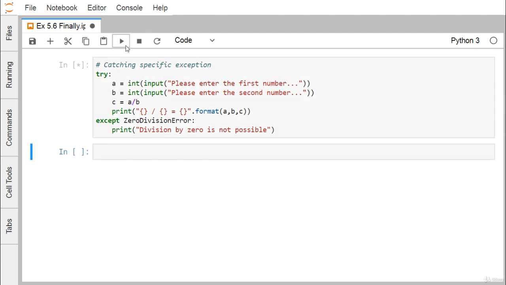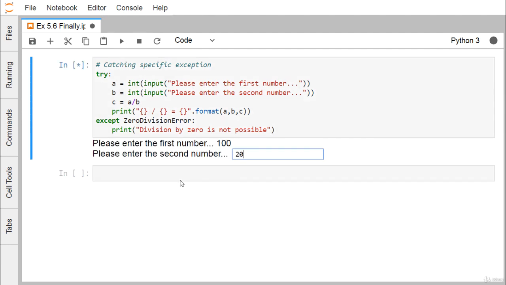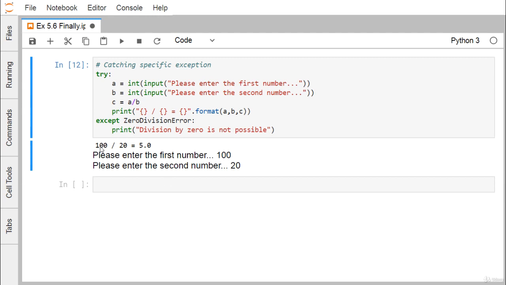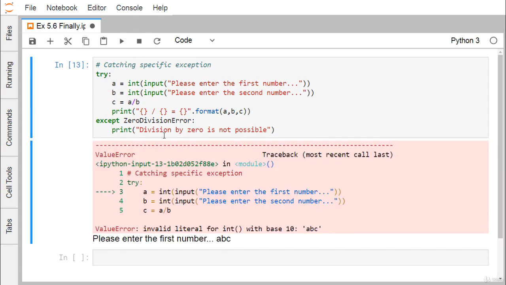Now if I execute, writing 100 and 20, I get the required output as well. Now if I execute and give the value ABC, it cannot be converted to an integer using the type conversion method int.